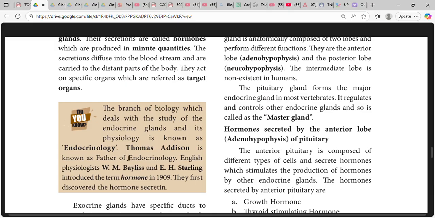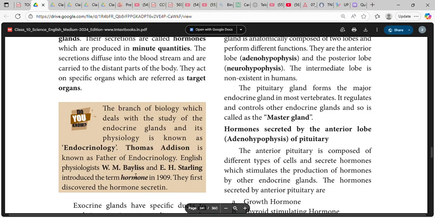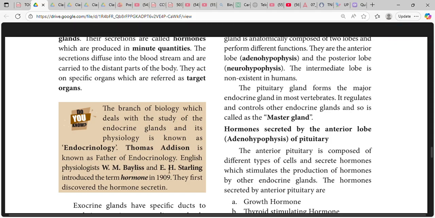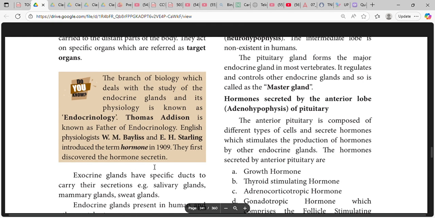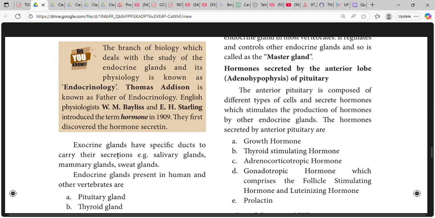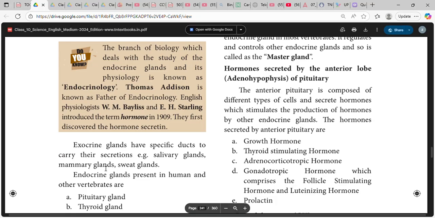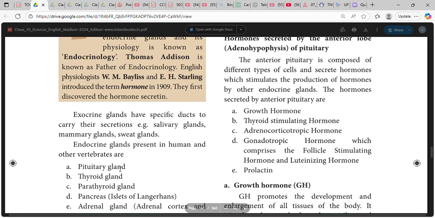Thomas Addison is known as the father of endocrinology. English physiologists W. M. Bayliss and E. H. Starling introduced the term hormone in 1909. They first discovered the hormone secretin. Exocrine glands have specific ducts to carry their secretions. Example: salivary glands, mammary glands, sweat glands.